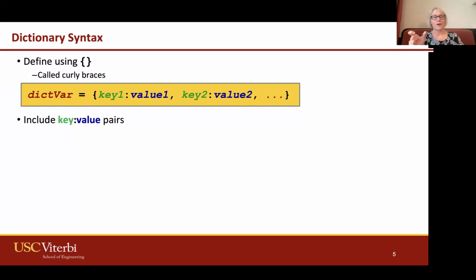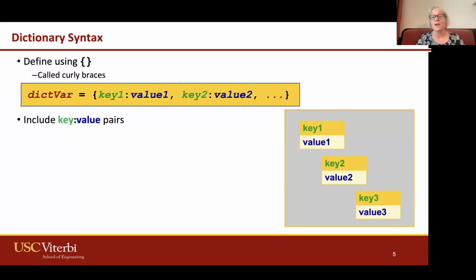And we create a variable equals curly brace, and then we put our key value pairs. The key, a colon, we've used colons before, a value, and then a comma, and then we can put as many as we want. And so these are our key value pairs. And when it's saved in memory, it's saved in a way that's efficient such that it's easy to pull out this information by these keys. You can easily put in information with the key and pull it out with the key.